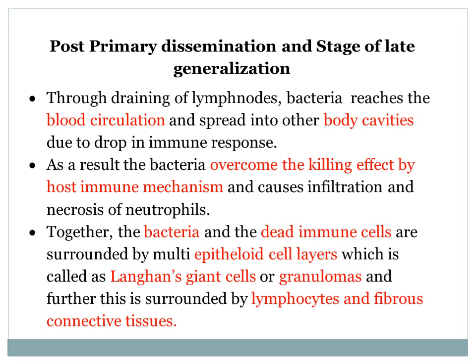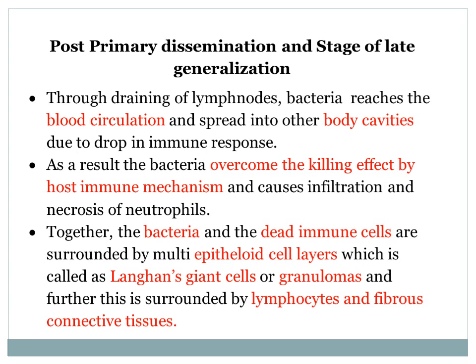See, we have already seen the phagosome and phagolysosomal fusion and other things. And this mycobacteria causes infiltration and necrosis of the neutrophils. Even these mycobacteria kill the neutrophils also.